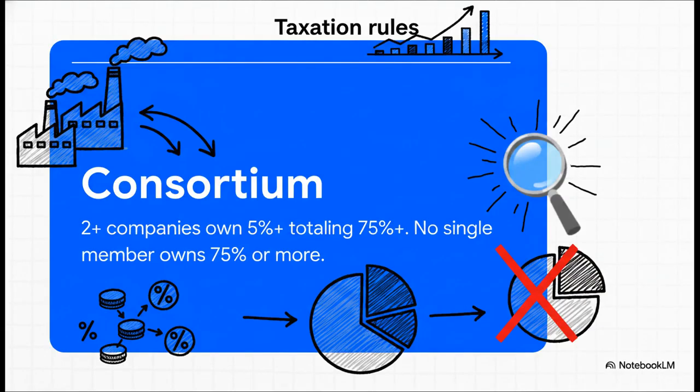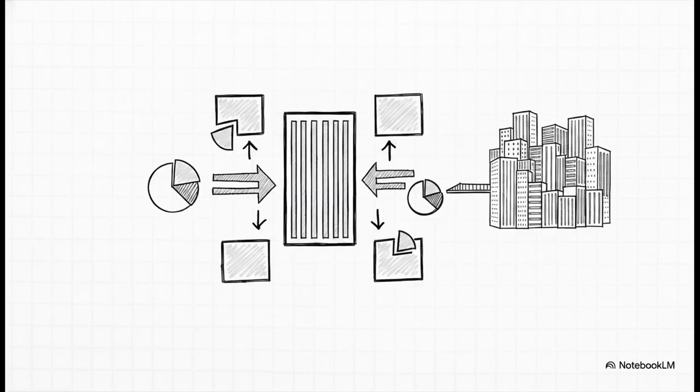Okay, let's slowly read through the definition of a consortium. A consortium exists when 2 or more companies each own at least 5% of a UK company, and together they own at least 75%. But here is the critical part. No single member can own 75% or more. If any single member hits that 75% mark, well, it ceases to be a consortium immediately and just becomes a standard group.